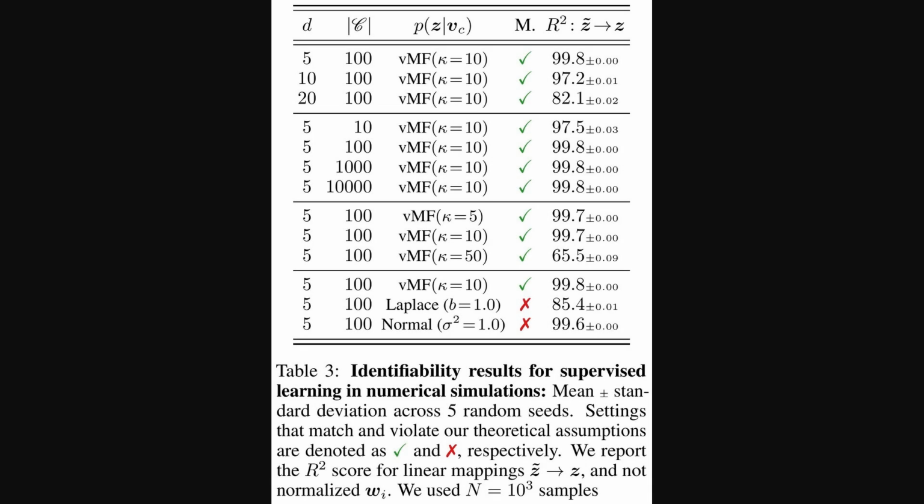Okay, so following on from the DIET results, Table 3 shows similar numerical simulations, but this time focusing directly on standard supervised learning with cross-entropy. Again, it's showing R-squared scores for how well the learned representations recover the true underlying latent variables. The scores are generally very high, often above 97%, especially when the data generating process matches their theoretical assumptions, like using that vMF distribution. It even shows some robustness when assumptions are broken.